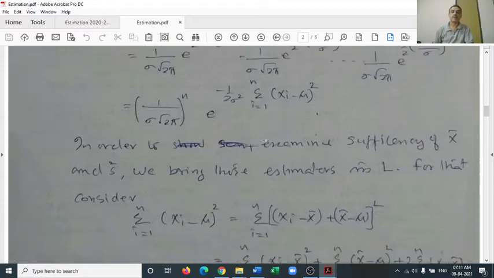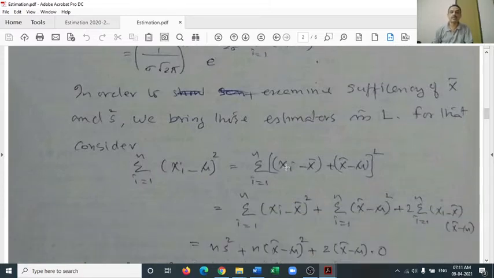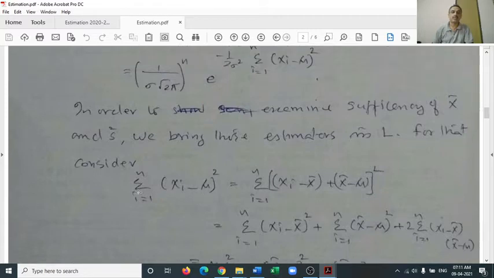Now, in order to show that the sample mean is a sufficient estimator and S square is not a sufficient estimator, first of all we should bring those estimators into the likelihood equation. At present they are not present in the equation. So in order to have x bar and S square in the likelihood function, we make some modifications in the term given in the power of the exponential, that is sigma i equal to 1 to n (xi minus mu) whole square. So we add and subtract an x bar here, so nothing happens to the value, the equation will be balanced.